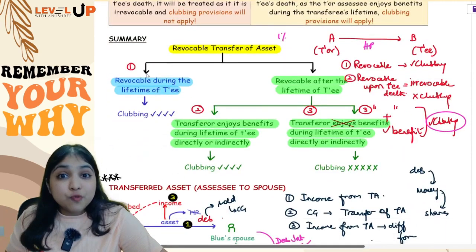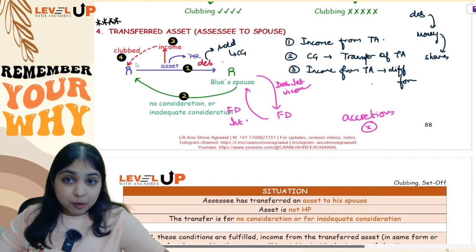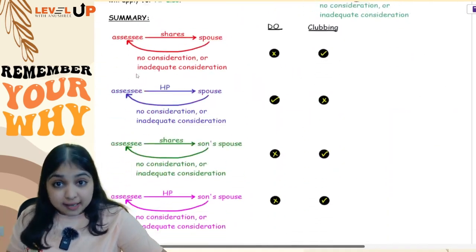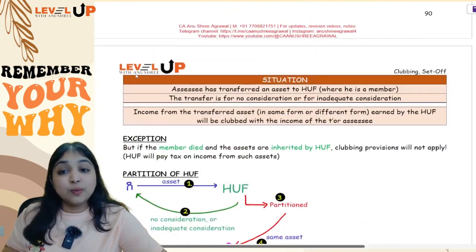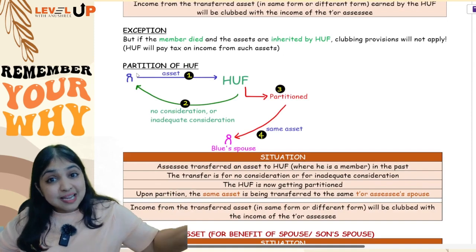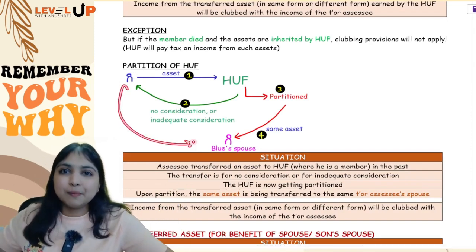Then we spoke about revocable transfer of asset. Then we spoke about transfer of asset to spouse for no consideration or inadequate consideration, transfer of asset to son's spouse, and then transfer of asset to HUF. And now one more point we learnt: HUF is getting partitioned and the same asset is coming back to that transferor's spouse. Again clubbing provisions will apply.